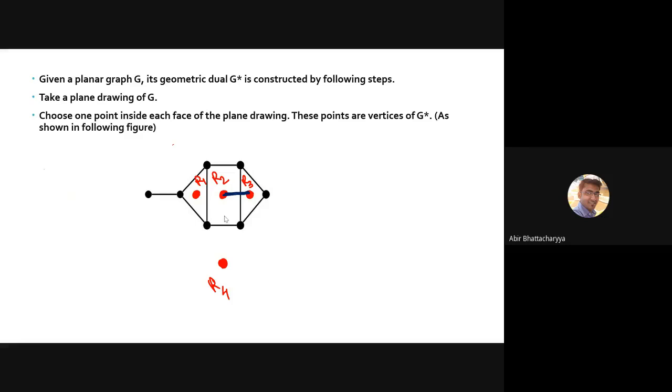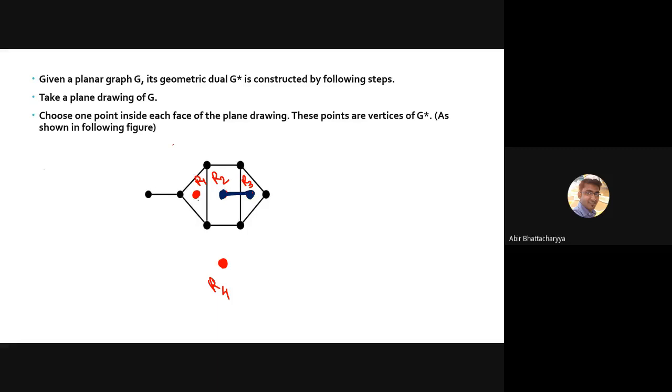Yes, Silahu, just wait, check how to draw this dual of the graph. After that, I will explain again. So R2 and R3. This R2 is a region, R3 is a region. R2 is having one single vertex. R3 is also having a single vertex. They are connecting by one edge, only one edge, because there is only one common edge between R2 and R3. Between R2 and R3, how many common edges are there? One common edge. One common edge means one intersecting line.